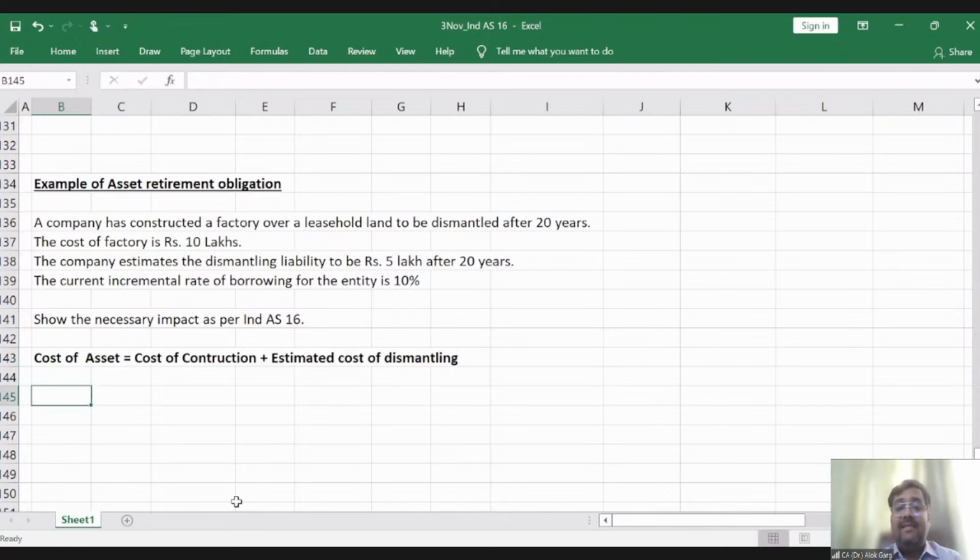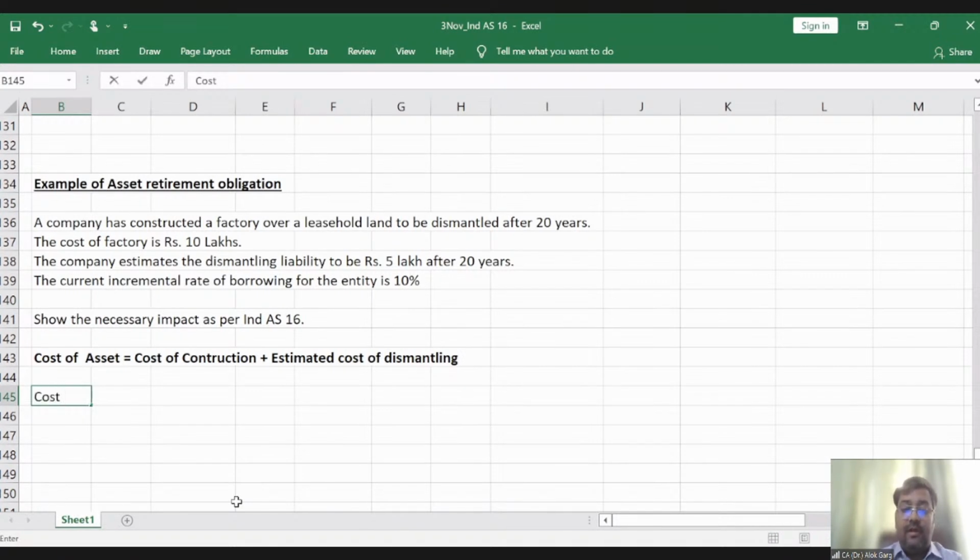Now the question arises, sir, can we say that it is 10 lakh plus 5 lakh? Answer is no. This 5 lakh is the estimated cost which will be incurred after 20 years. So in this case, you have to arrive at a present value today. What is the present value today if the estimated cost after 20 years is rupees 5 lakh?